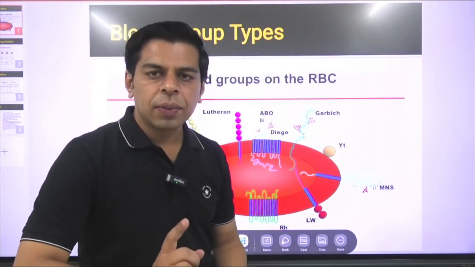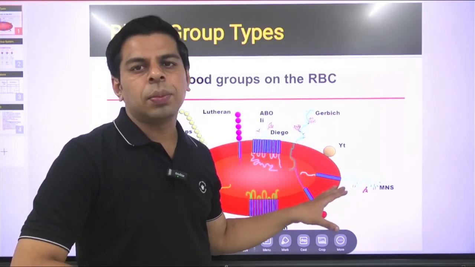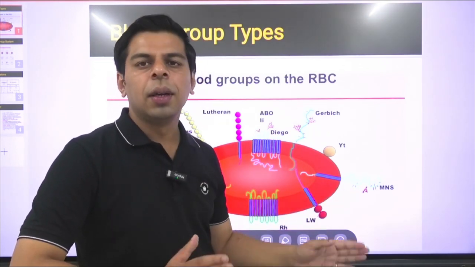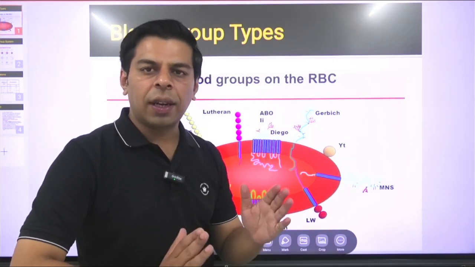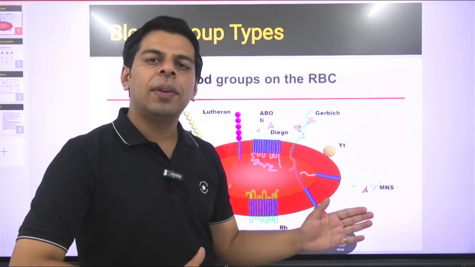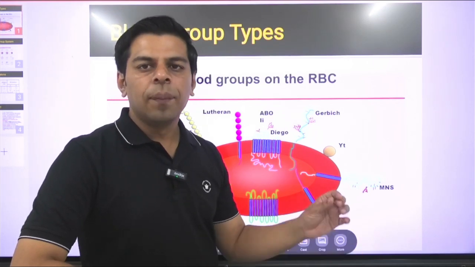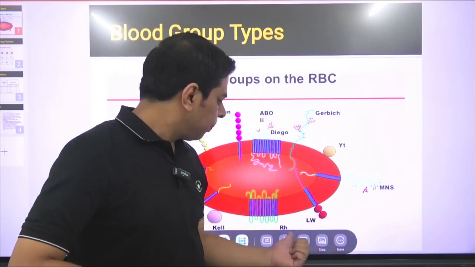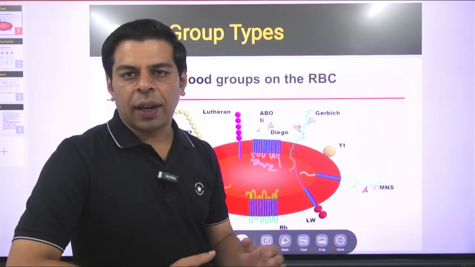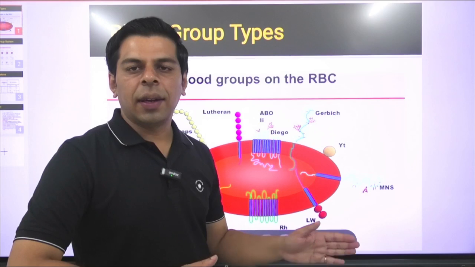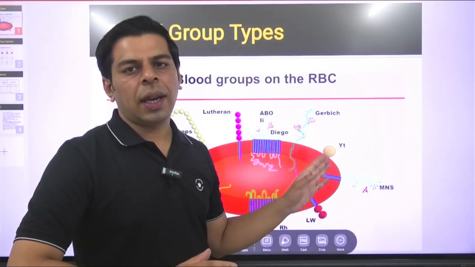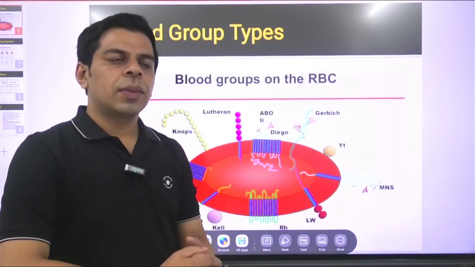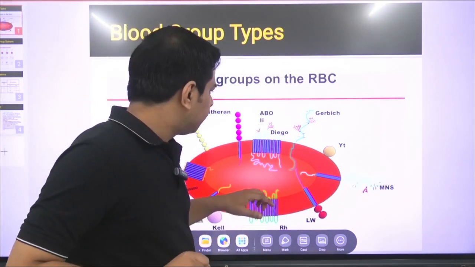In PCS, the last time a question appeared asking that the RH blood group is named after which of the following antigens. So basically RH is nothing but the rhesus antigen. Typically, whenever someone asks you what your blood group is, the common replies are A plus, O negative. The positive or negative sign which you attribute to blood groups is associated with the Rh factor. It represents the rhesus antigen, because for the first time this antigen was discovered in the rhesus macaque monkey, the common monkey which you see in Asia.